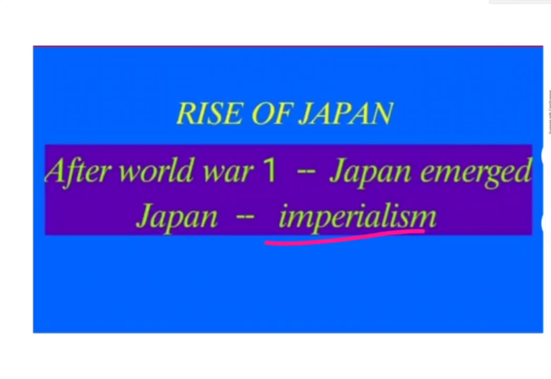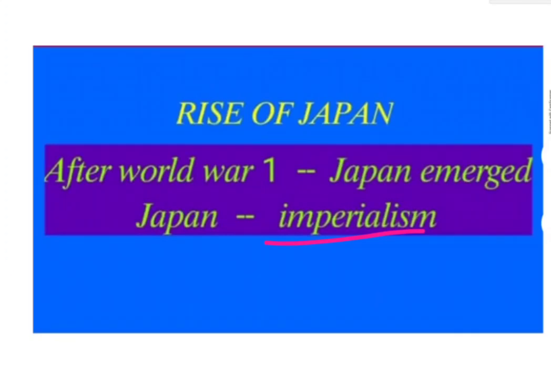Moreover, as I told in the introduction, Japan signed the Rome-Berlin-Tokyo Axis. Rome is the capital of Italy, Berlin is the capital of Germany, and Tokyo is the capital of Japan. Japan signed the Rome-Berlin-Tokyo Axis with Italy and Germany.